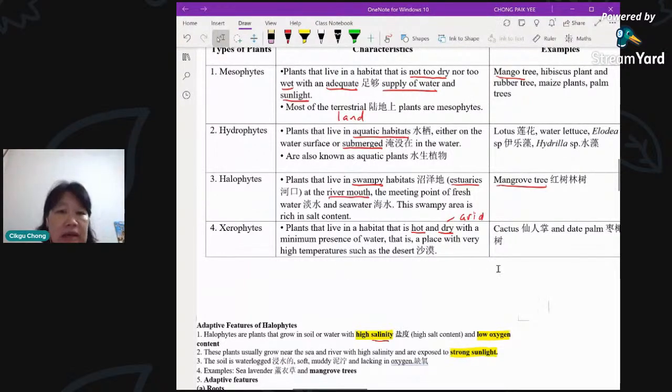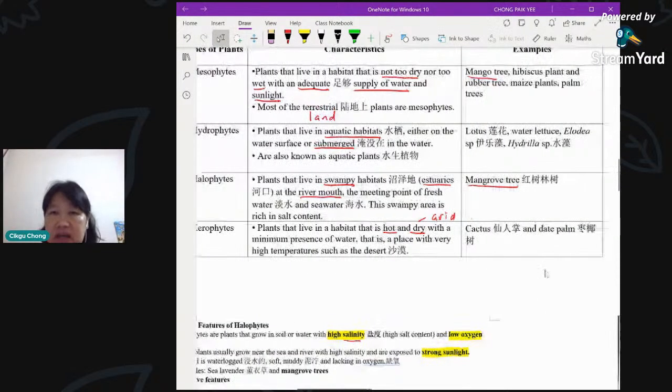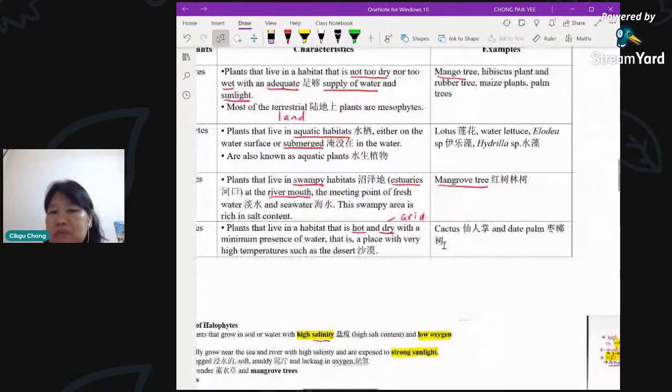That's Samo desert. So you have cactus, right? One thing a lot of people do not know is that many cacti are flowering plants. Sometimes we always see the cactus stem, but we don't see the flower, but some of them are actually flowering plants. And date palm, in BM, it's called kurma. In bulan Ramadan, when they berpuasa, the Malays would normally take kurma.